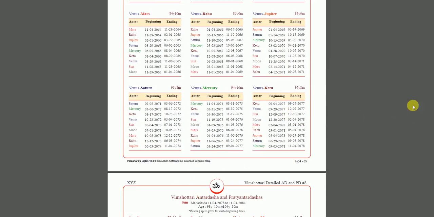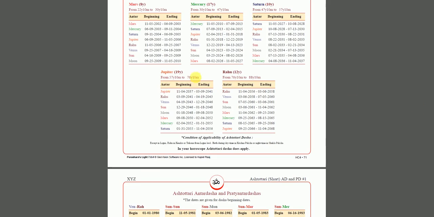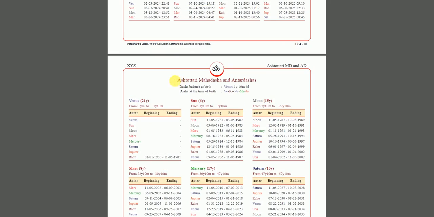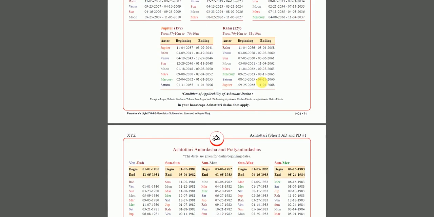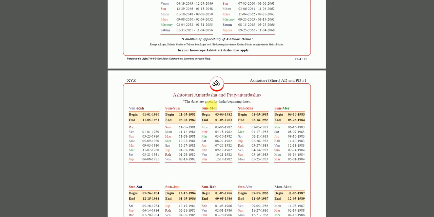Now, these are all the Dasha systems. So you have Vimshotri, and then we run to Ashtotri Dasha. This is a 108-year Dasha system. This is another way of looking at somebody's life. So Jupiter period, Sun period, Moon period is 15 years. Usually it's 10 years in Vimshotri. In Ashtotri it becomes 15. Here Mars is 8, Mercury is 17 still. So this is another way an astrologer can look.